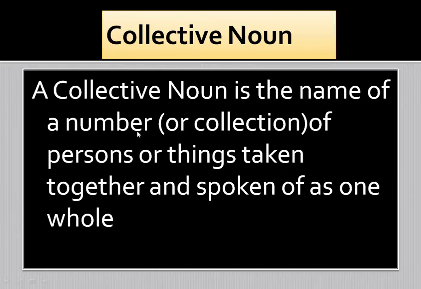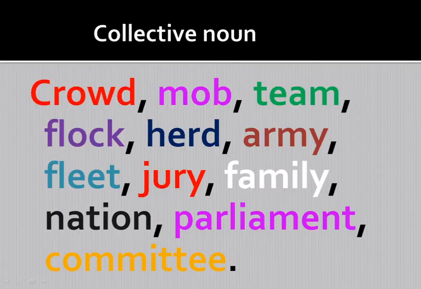Here the members of the persons or things are treated as one whole, that is called collective noun. Let us know some words about collective noun. They are crowd, mob, team, flock, herd, army, fleet, jury, family, nation, parliament, committee. All these are collective nouns.